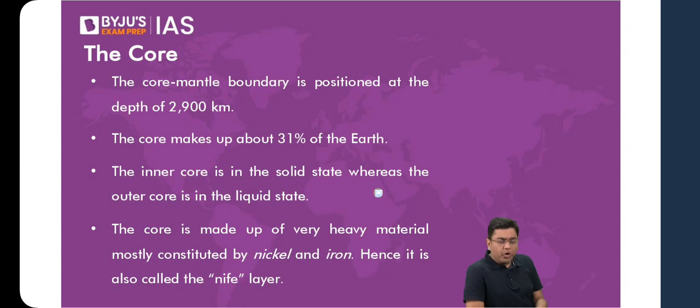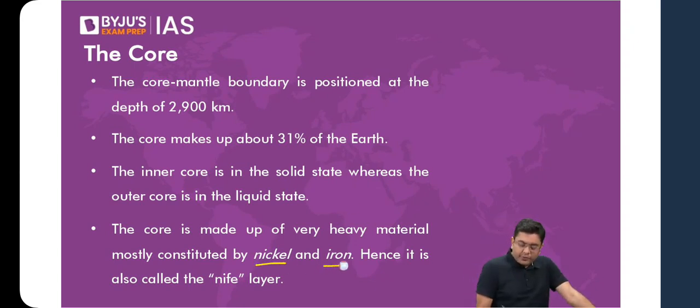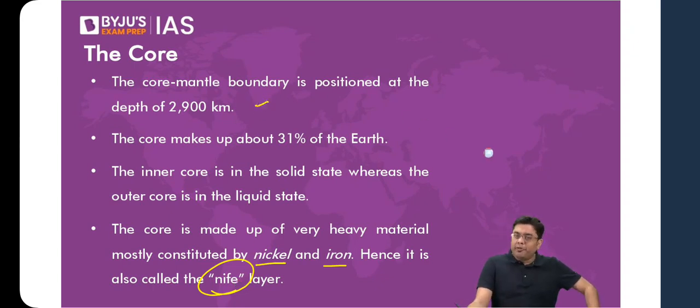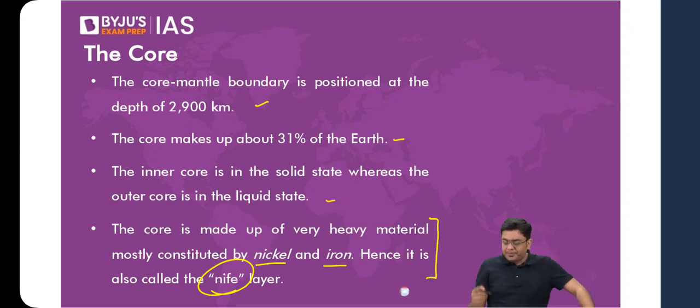So when we talk about the region of the core, because of the dominance of iron and nickel, it is also known as the Nife layer. Okay, Ni stands for nickel, Fe stands for iron. The core-mantle boundary is positioned at a depth of around 2900 kilometers. The core makes up around 31% of Earth. Inner core is in a solid state, whereas the outer core is in a liquid state. Okay, it is made out of heavier materials.